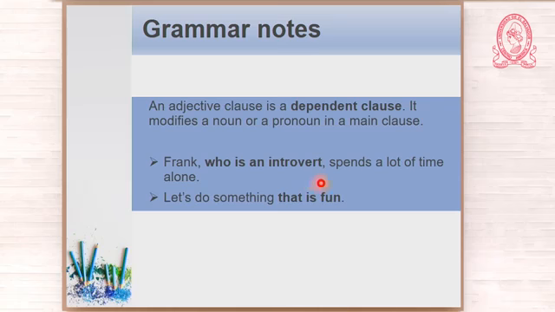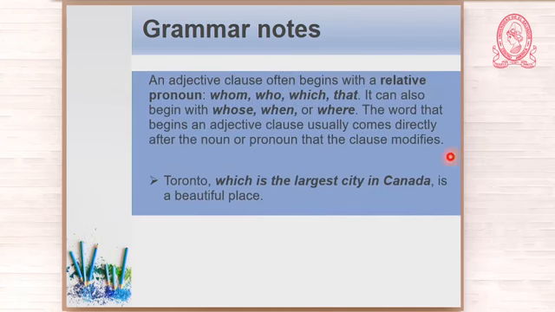Okay, that is something that we know perfectly now. Let us continue with another grammar note. An adjective clause often begins with a relative pronoun. The most common ones: whom, who, which, that. But it is possible to begin an adjective clause with some other words like whose, when you are denoting possession, when you're dealing with time, and when you're dealing with place.